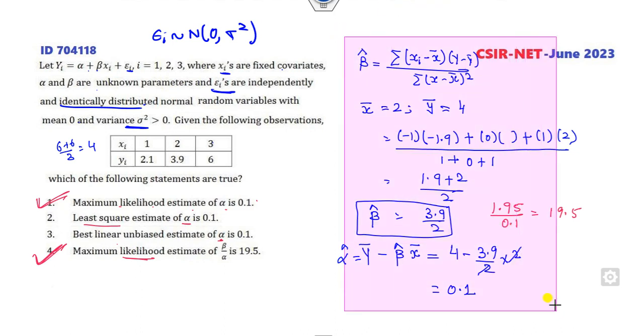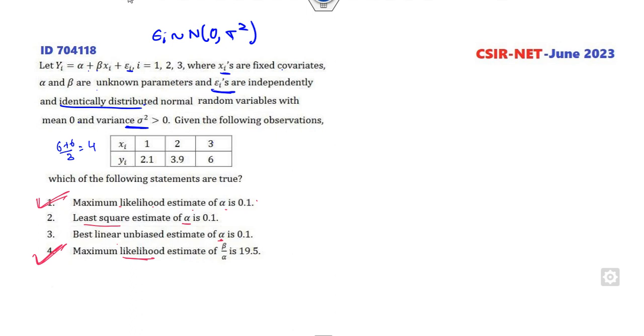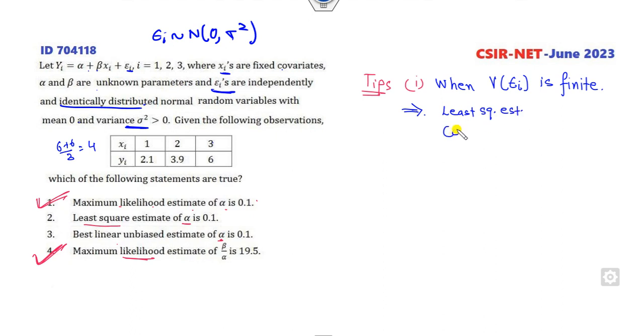So now there is a simple remark for you. Remember this important tip. First tip: when variance of epsilon i is finite, then the least square estimate, also called ordinary least square, OLS.